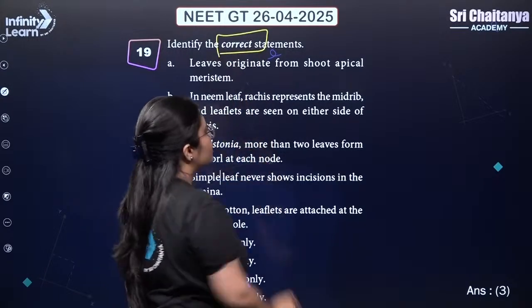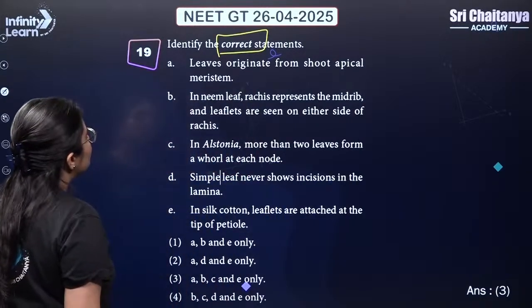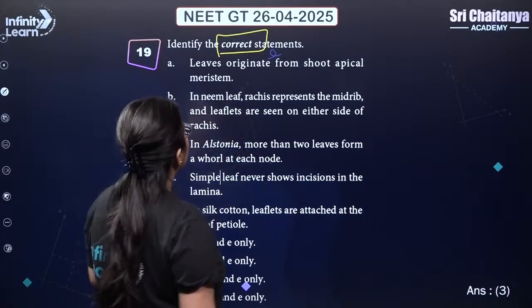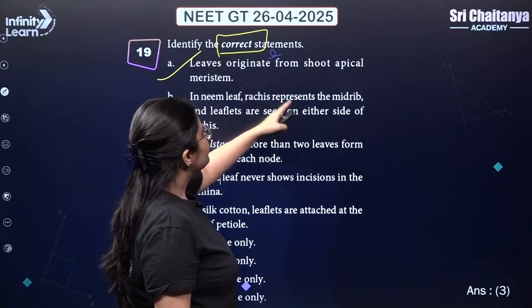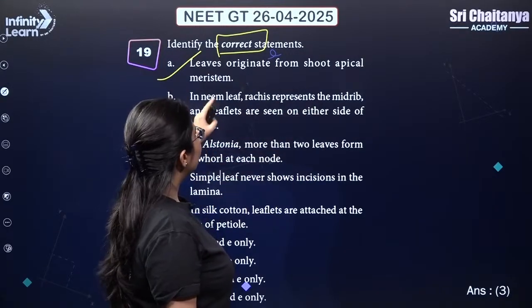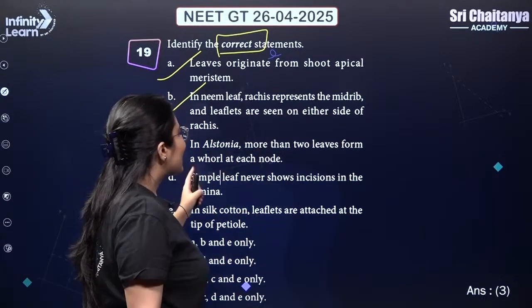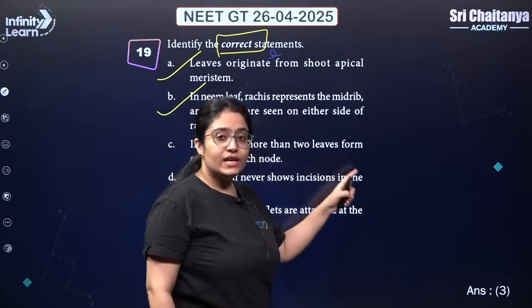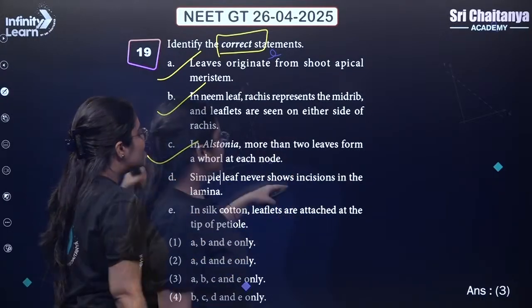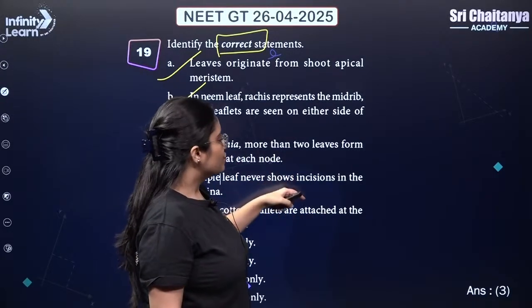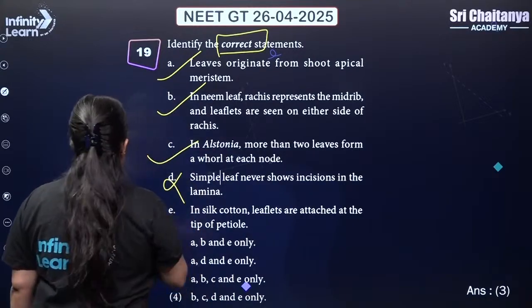Next. Identify the correct statement. Very interesting question from morphology, from the leaf part basically. So leaves originate from shoot apical meristem, correct. In neem leaf, rachis represents the midrib and leaflets are seen on either side of the rachis, correct. In Alstonia, more than 2 leaves form a whorl at each node. This is also correct. Simple leaf never shows incisions in the lamina. This is wrong, right guys?